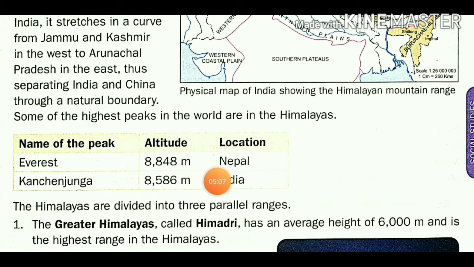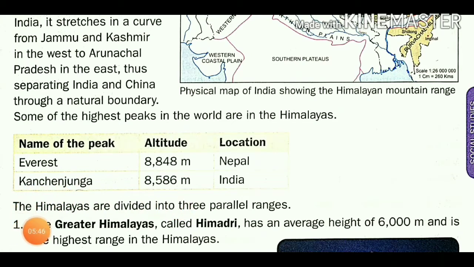It is present in Nepal. And Kanchenjunga, a high peak also present in our India, is 8,586 meters high. So its altitude is 8 kilometers and 586 meters. It is a very high mountain present in our India.